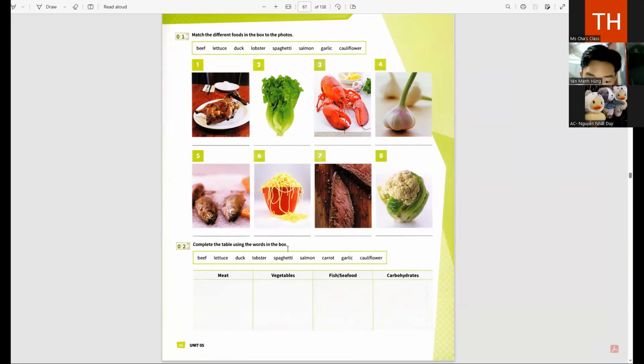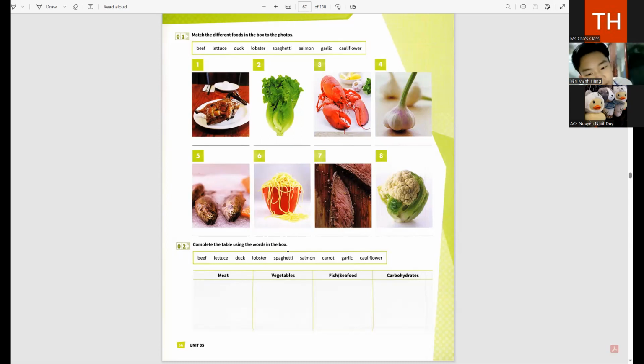Meat, I think, is pig. Yes, you are right. Beef and duck. All right, what about vegetables? Lettuce. And what's the other one? Cauliflower. All right. How about fish or seafood?